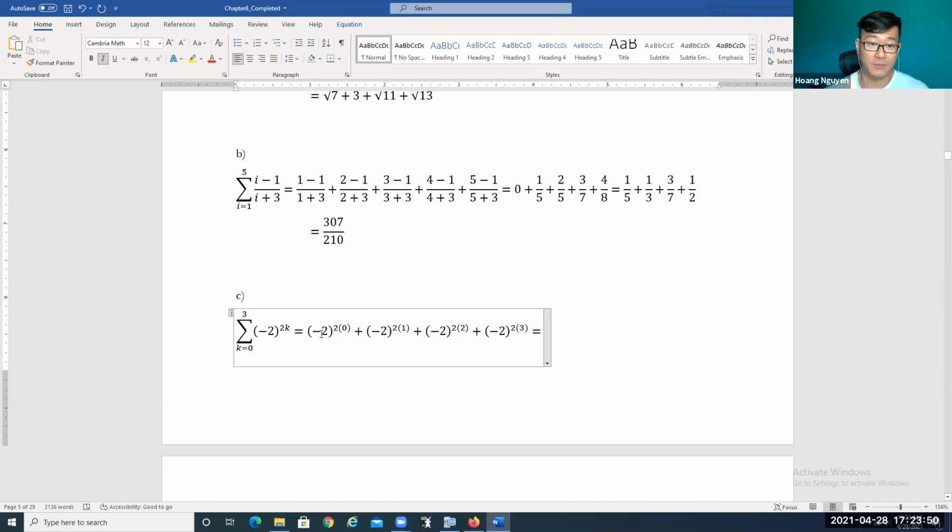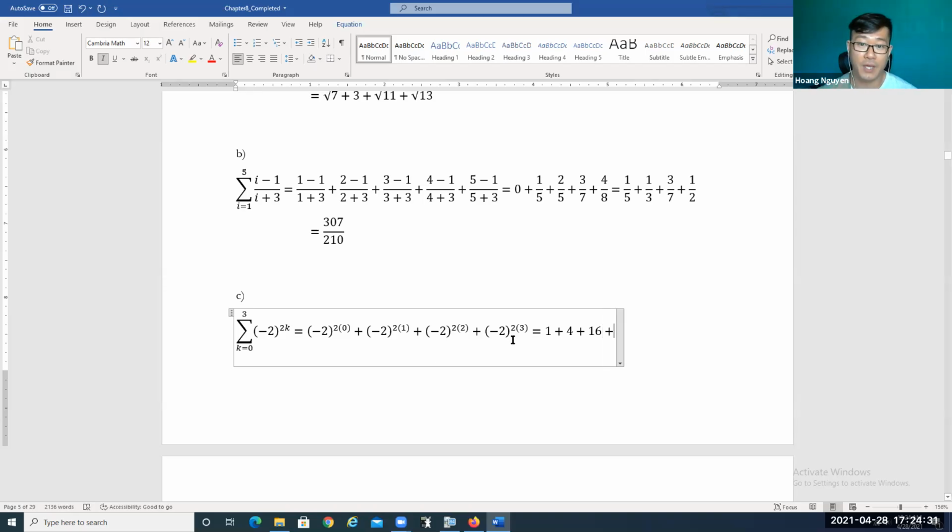Now let's see what we're going to get, right? 2 times 0 is 0. A non-zero number raised to the power 0 is going to be 1, plus -2 to the power of 2 times 1, which is 2. -2 to the power 2 is going to give you +4, right? -2 times -2 is +4. Now we have 2 times 2 is 4. -2 to the power 4 is going to be 16.